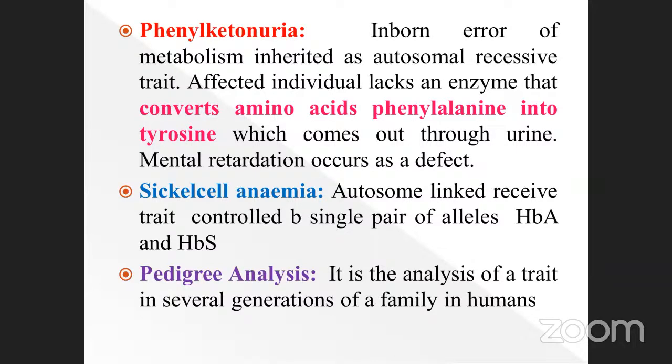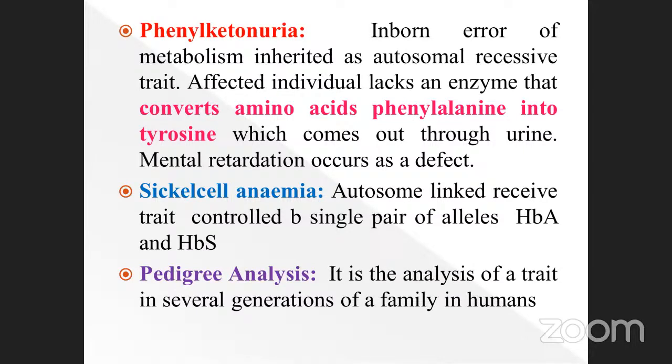If it does not look disc shaped, it looks sickle shaped due to these alleles. It is a disorder which occurs within the blood components. It is also one of the genetic disorders.